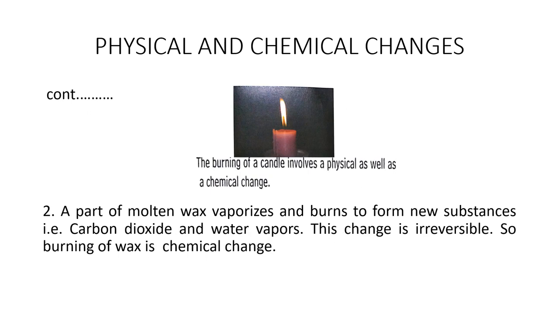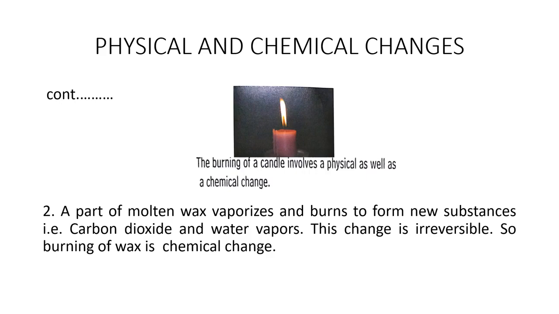Now I have shown one figure to show the burning of candle that involves physical as well as chemical change. As you see in the diagram, there is a candle which is burning, and most of you used to light the candle at your birthday. So when the wick gets burned, then what happens? The wax slowly changes into the liquid form, and liquid solidifies and again changes into the previous form of wax. Now let us discuss the chemical change.